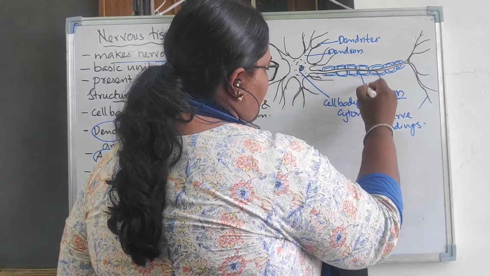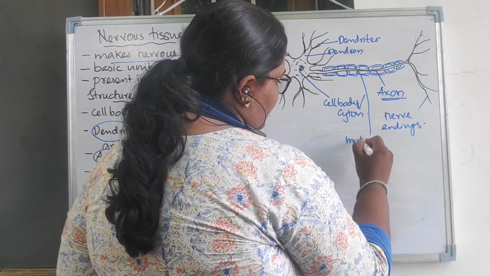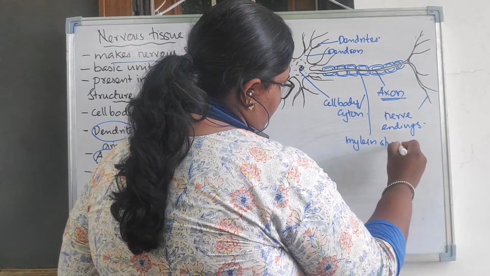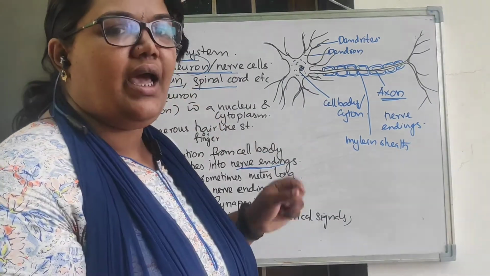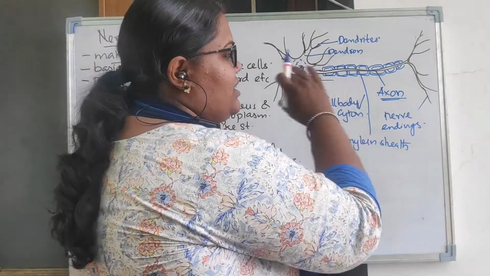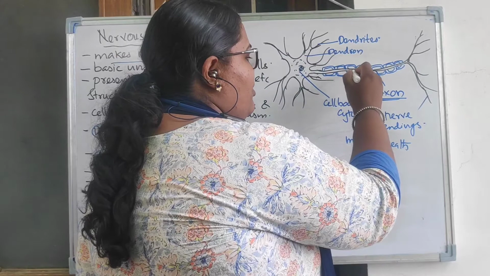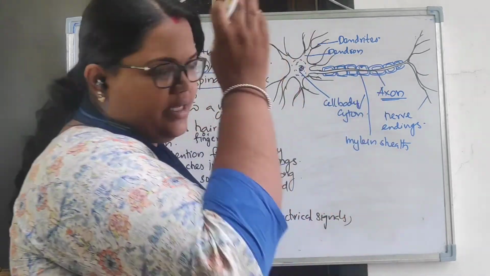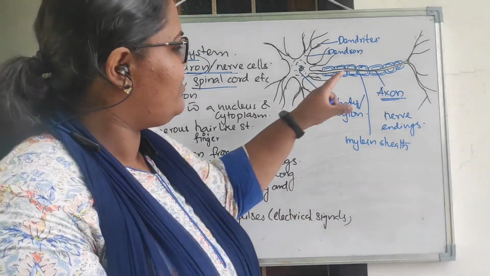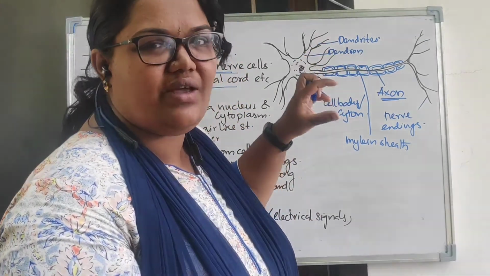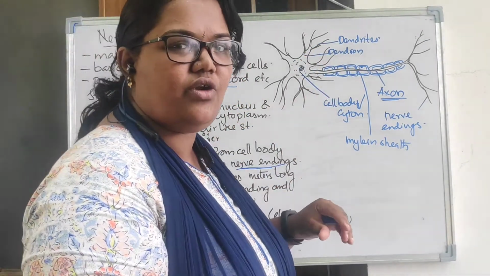These coverings are called the myelin sheath. Myelin sheath. Sheath, not "sheeth", it's sheath. And this total structure is the myelin sheath, and there will be some more structures. You can see the Schwann cell. These single cells are called Schwann cells, and there will be some area which is having a constriction, which is called a node of Ranvier.